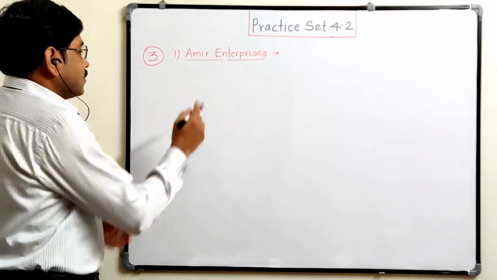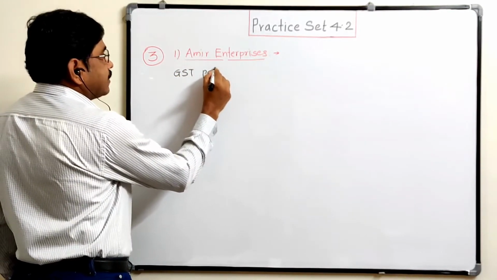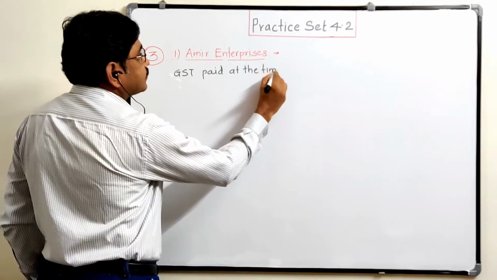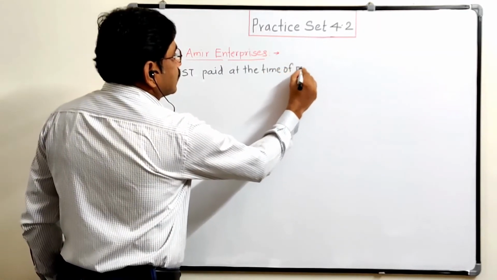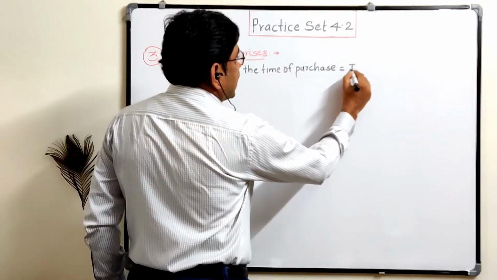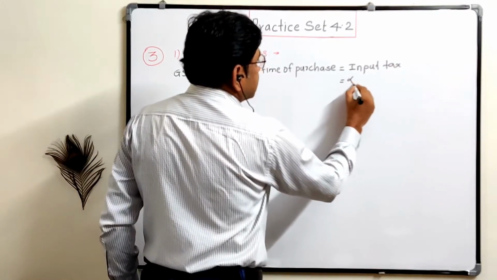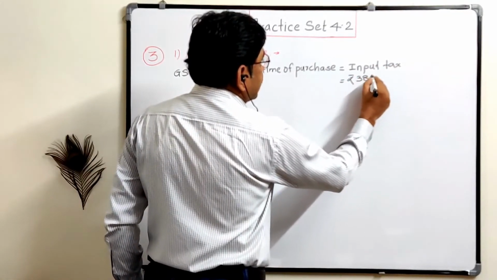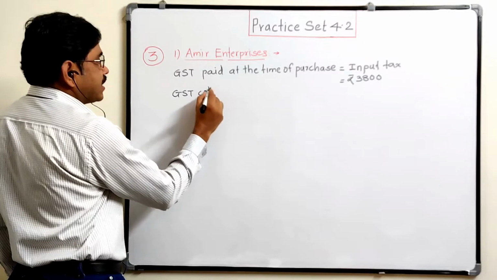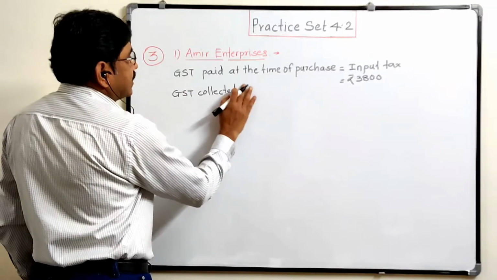So here first one, GST paid at the time of purchase is equal to input tax, is rupees 3,800, and the GST collected by this Amir Enterprises at the time of sale.